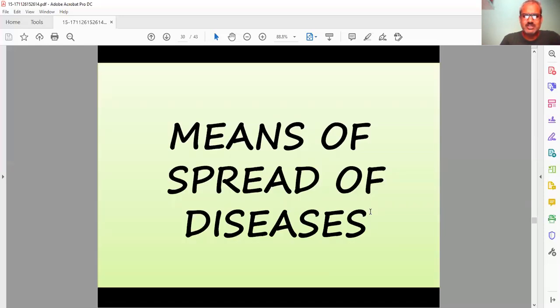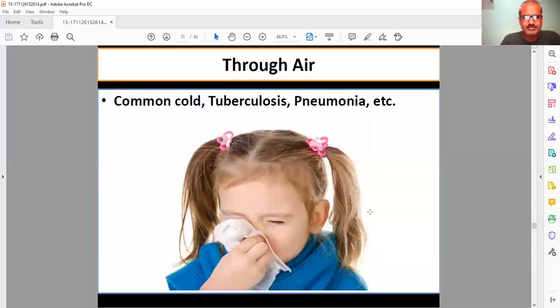Next, our topic is means of spread of disease. What are the different ways a disease can spread? We are discussing these in detail. First one is through air, like the common cold, tuberculosis, and pneumonia. The P is silent, so you just pronounce it pneumonia. These three diseases transfer through air. Whenever you cough, some droplets travel through the air to the next person.